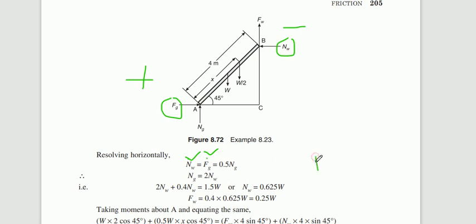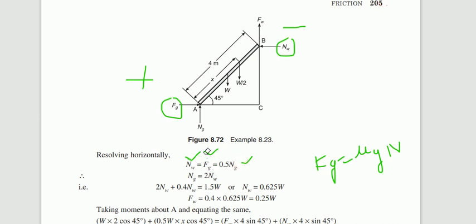But we know that Fg is equal to mu g into Ng. Mu g value is 0.5, so write 0.5 into Ng instead of Fg. From these two terms we can write Ng is equal to 2 into Nw. Why?